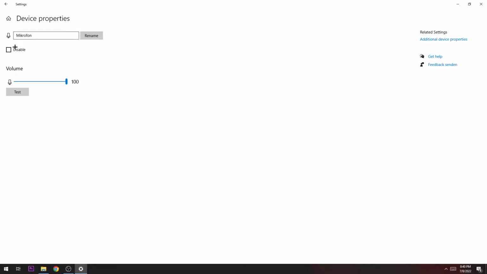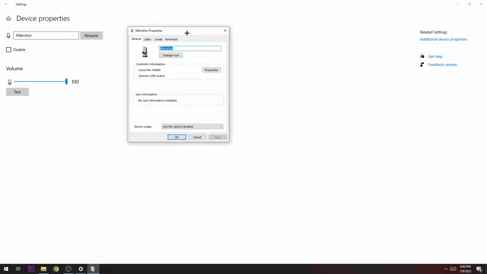Obviously if it's turned on, you're gonna just turn it off again, otherwise it will just be disabled. So the next step is going to additional device properties right here. Once this window pops up, you go to device usage and check if this device is enabled. The next step is going to levels and check if your mic is on 100%.